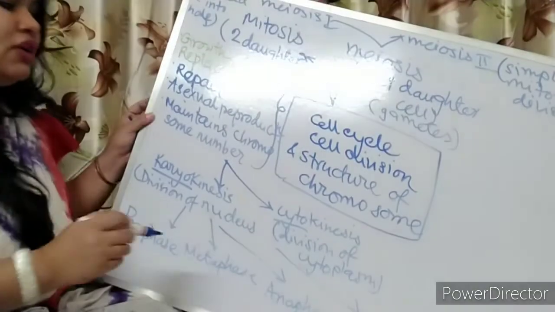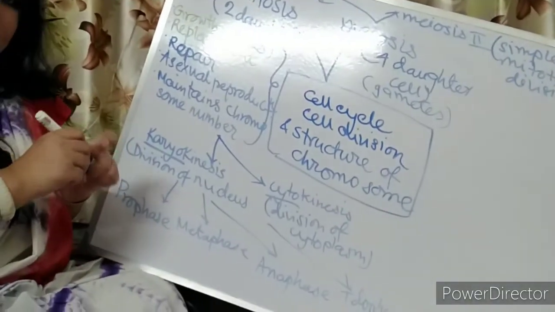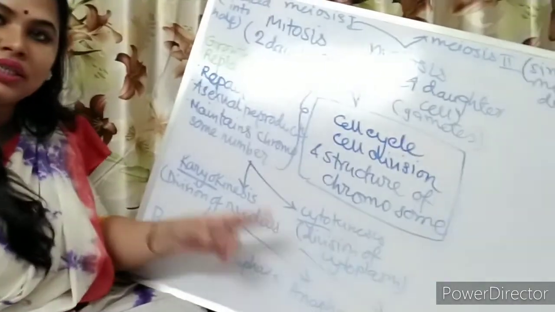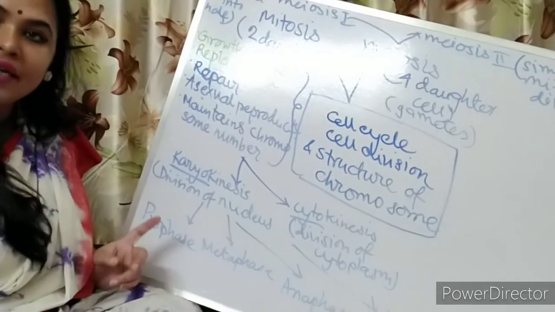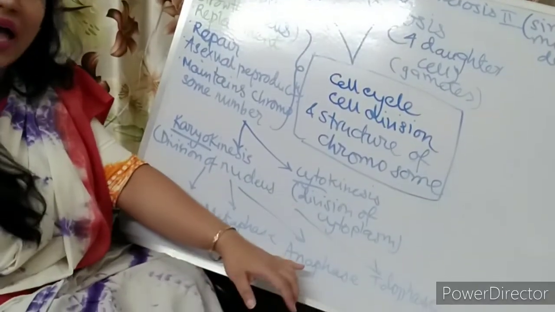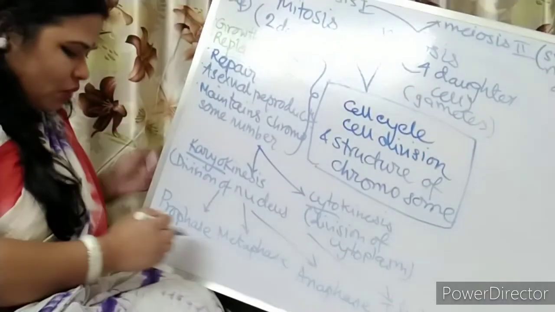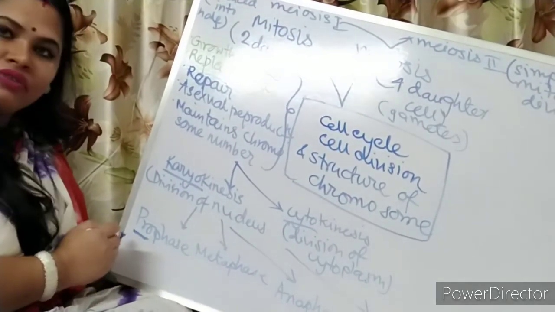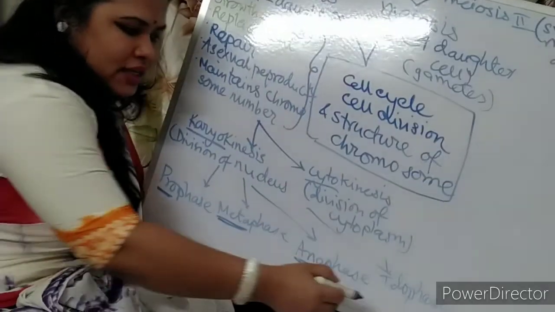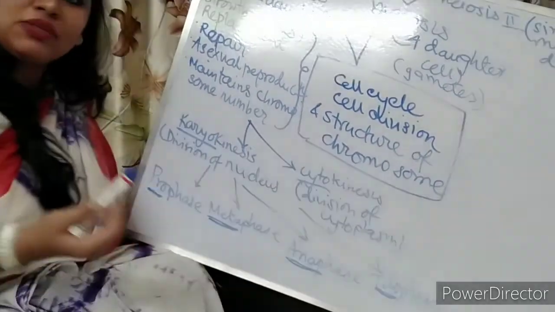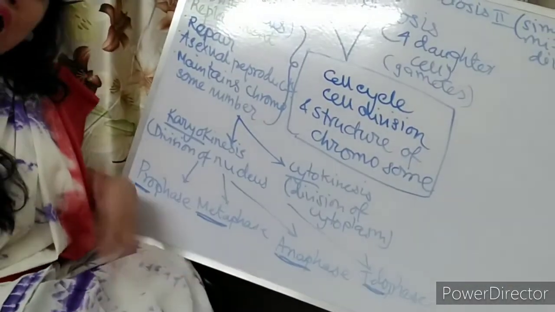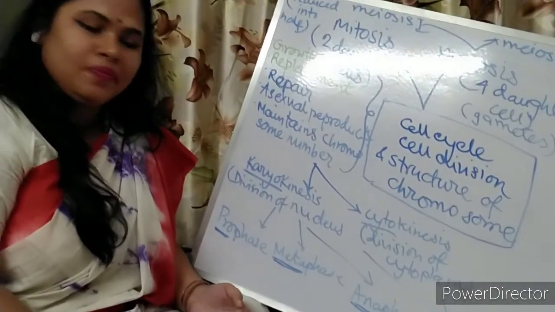Okay boys, so today only up to this I will tell you. Karyokinesis, nuclear division; cytokinesis, cytoplasm division. Now karyokinesis is again divided into 4 phases. What are they? One is prophase, second is metaphase, third is anaphase, fourth is telophase. Pro means first, before, meta means in the middle, ana means both the sides, and telo means at the end, and phase means the division. Okay, so up to this, and the characteristics of these phases I will tell you in my next class. Okay, thank you boys.